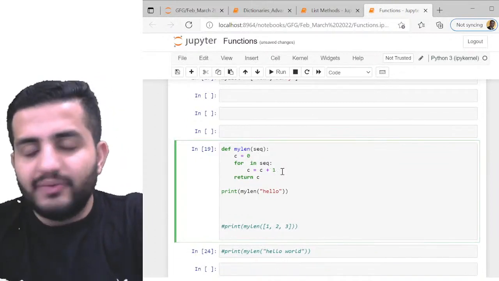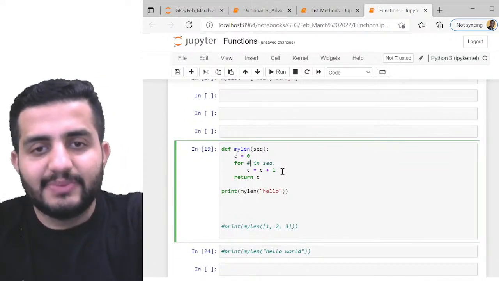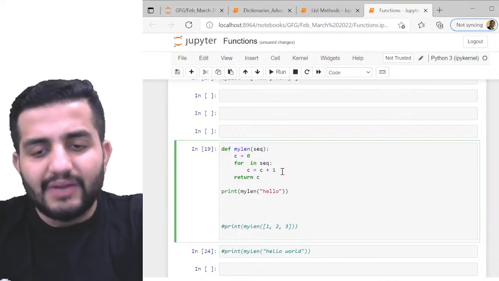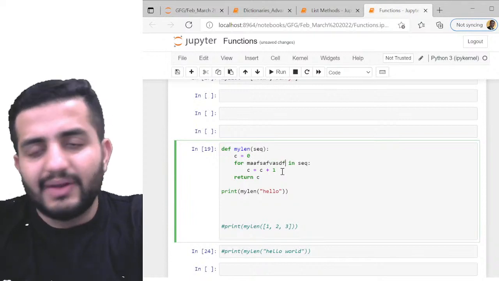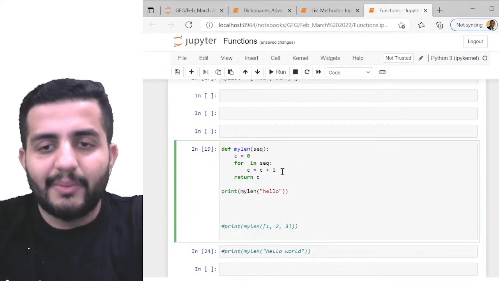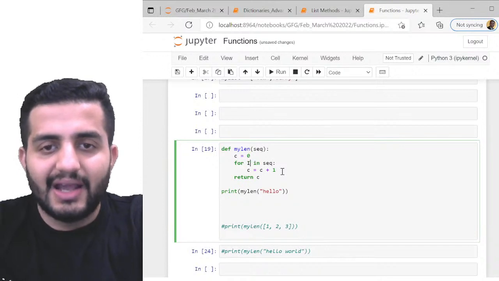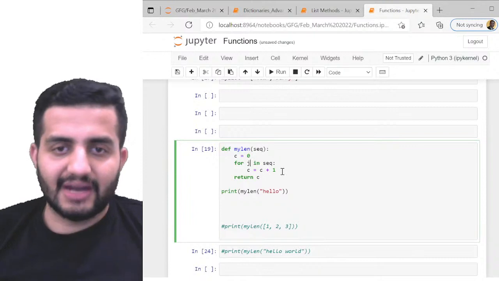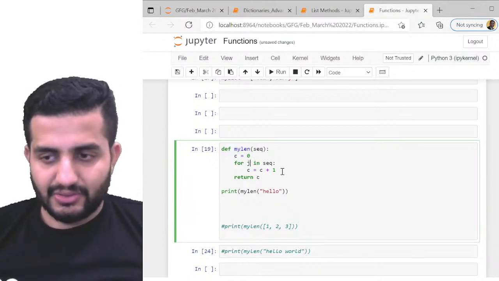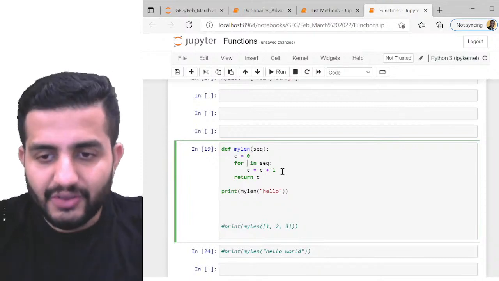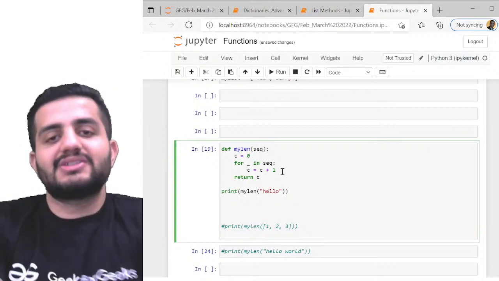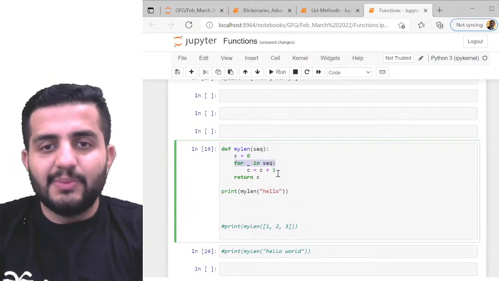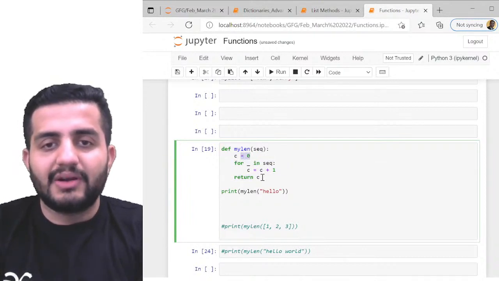We can use anything here. We can write any special character. I mean, we can use underscore, we can use dollar, we can use ABCD, whatever I want, right? It is not a mandatory requirement that you have to use only I or J. It's not mandatory to use any such characters. You can use any special characters also. For now, I've used underscore. So what does it mean? I initialize c is equal to 0. For every element in sequence, we keep on adding +1 to my counter 0, and I'm returning c here.